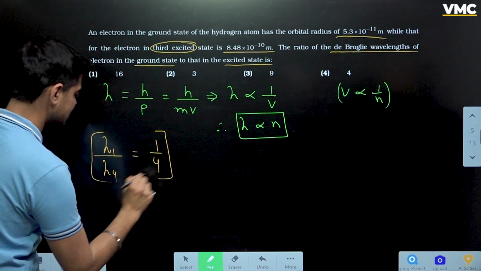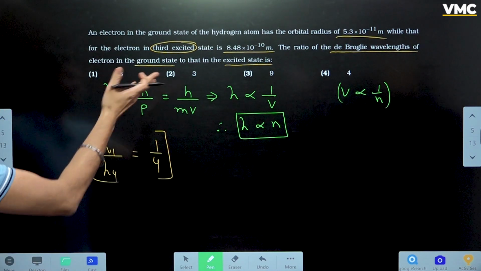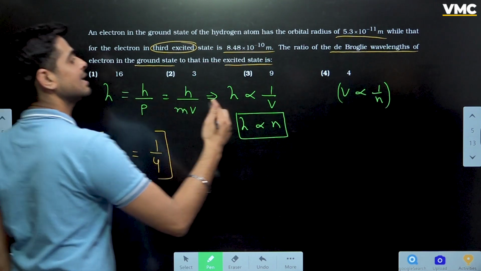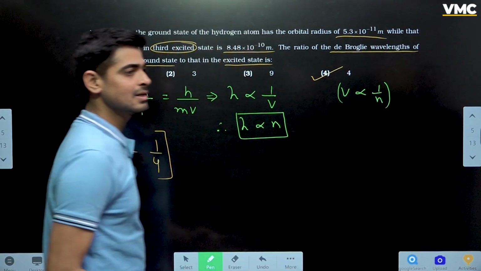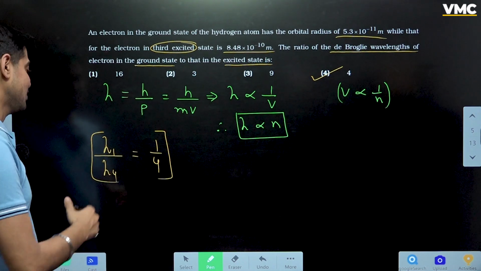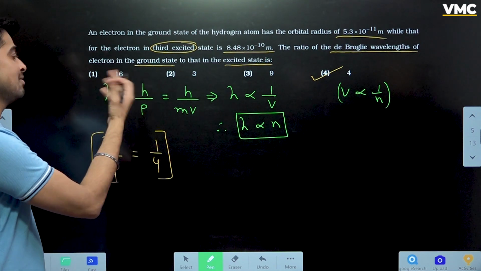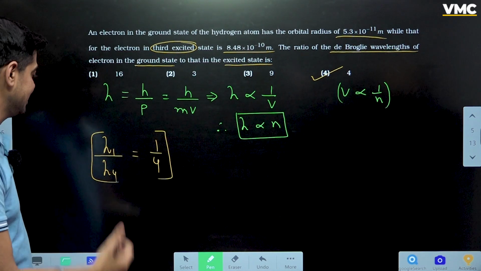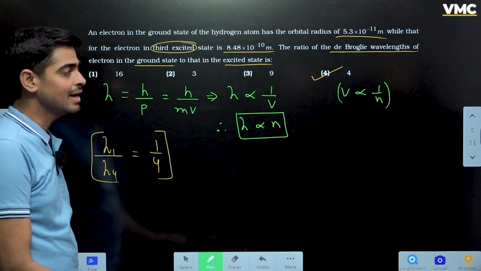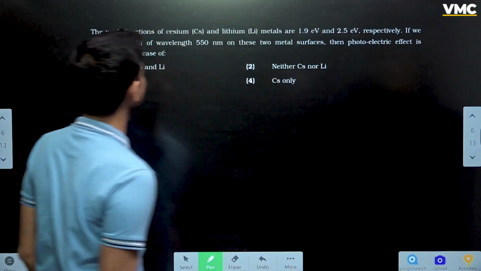Unfortunately, no option is there in the list. So according to NTA, the correct answer is 4. The correct answer they have given is 4. I don't know what logic they will give here. This is completely absurd, but NTA's answer is 4. All right. Moving on to the next question.